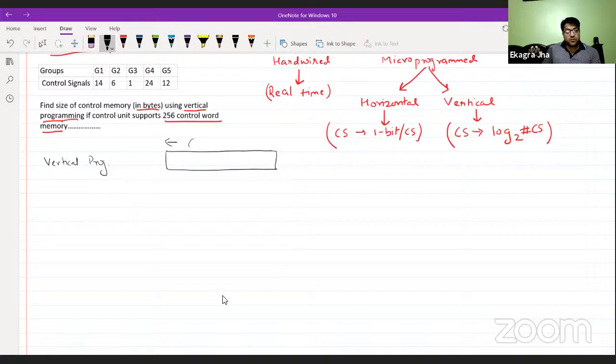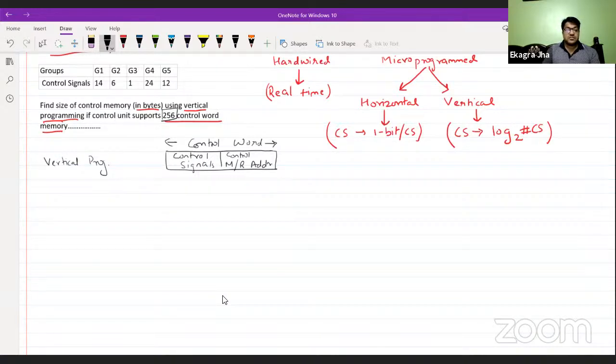One control word is represented with a first field for control signals, and another for control memory address. So this is one control word, and we already have a 256 control word memory.